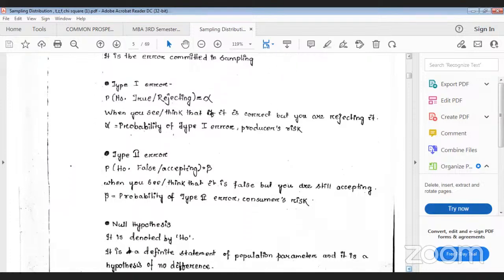Type 2 error, the example is: I am saying that in type 2 error, actually the lot is wrong, but you are accepting it. There also you are committing error. Wrong one means, suppose you have gone to the Kotak bus stand to purchase some oranges from the shops in the bus stand, and you are choosing the correct one.